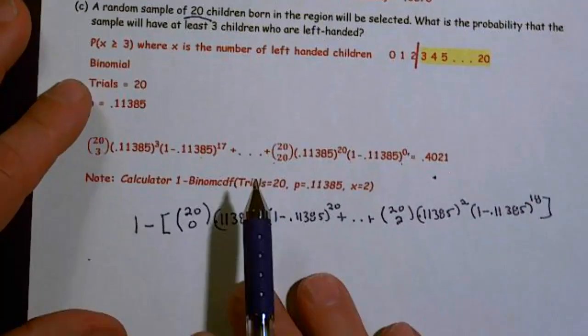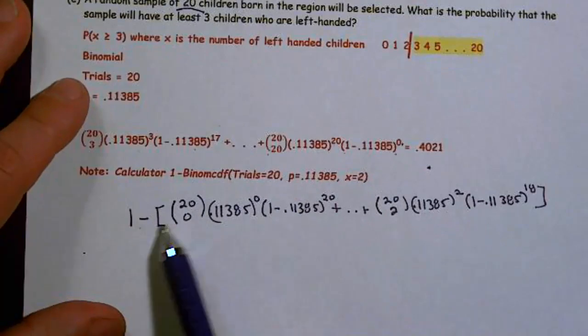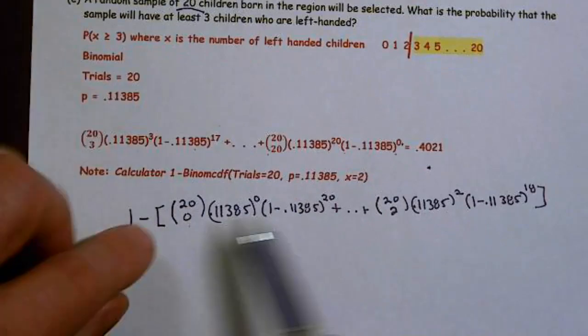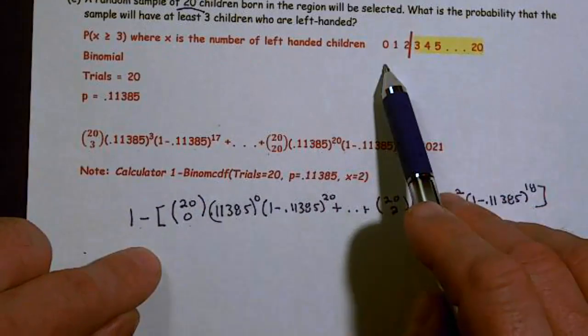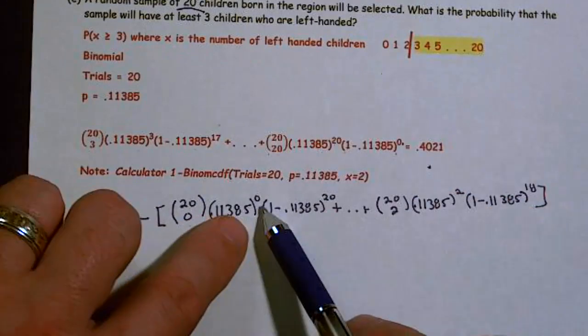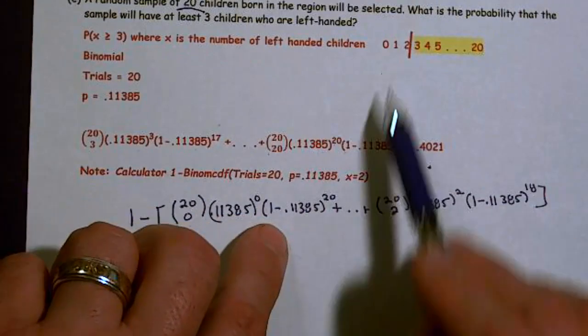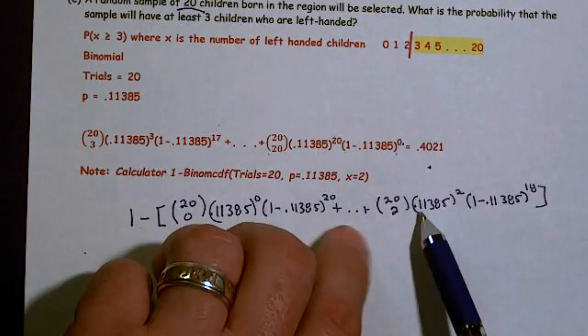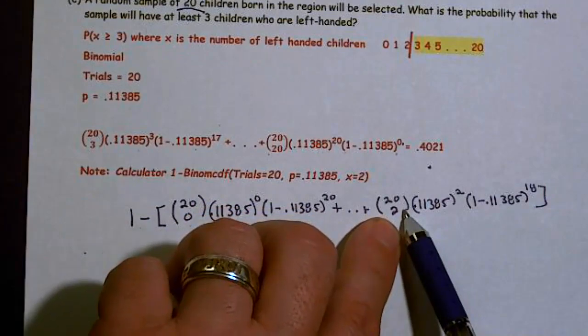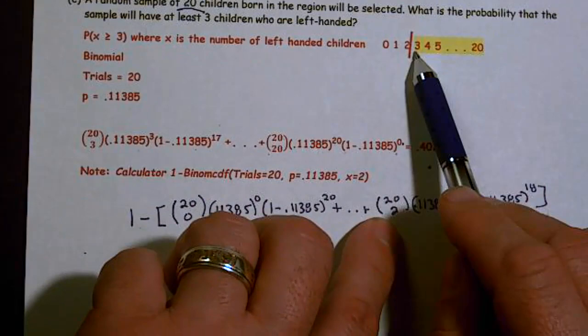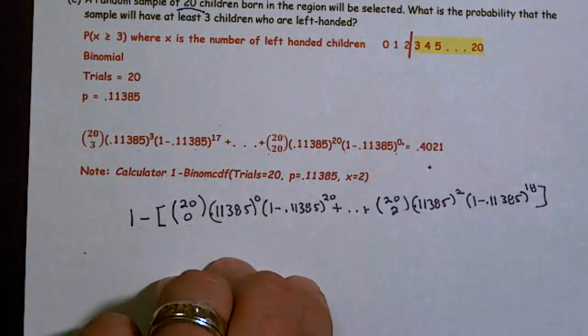An alternative way to have shown work would have been 1 minus the brackets, 20 choose 0, because we subtract, times 0.11385 to the 0, because we didn't want 0. We also didn't want 1, and we also didn't want 2. Make sure that you subtract out the highest number you don't want. Never subtract out the things that you do want.